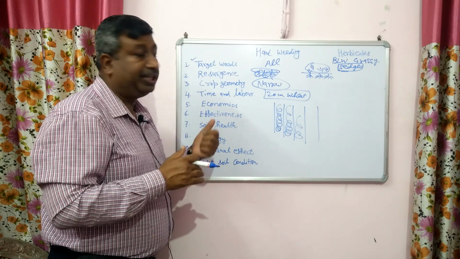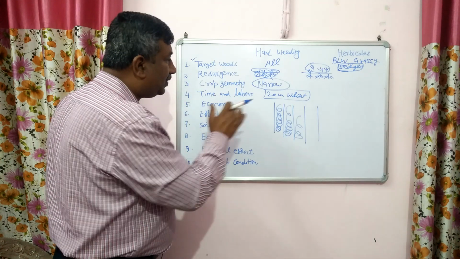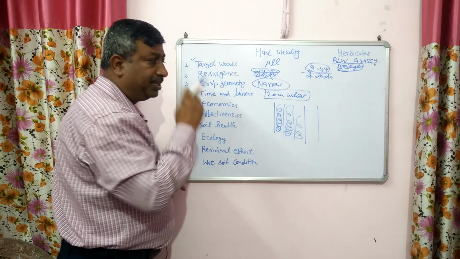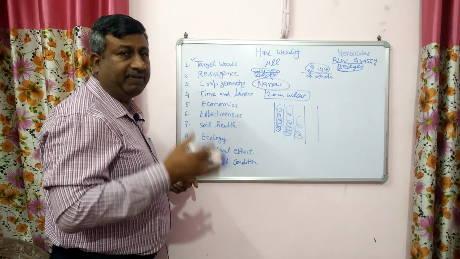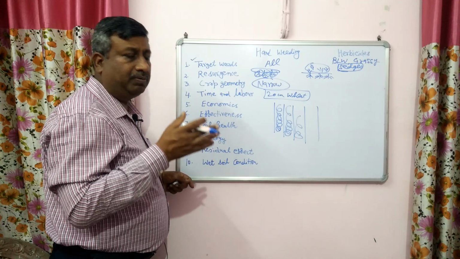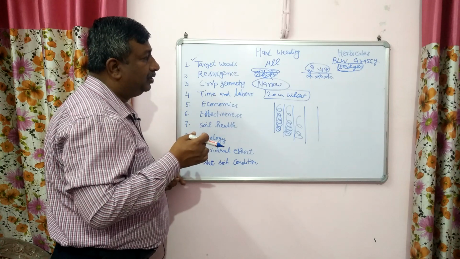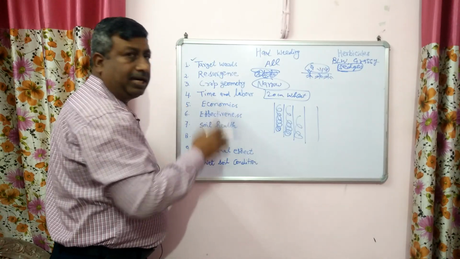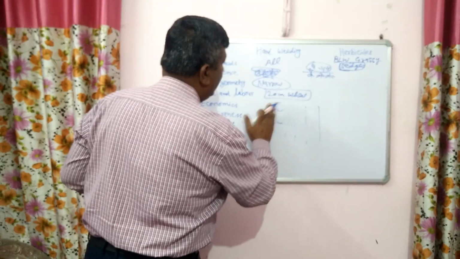So this is the limitation, or we can say constraint, of hand weeding, that it cannot be performed in narrow spacing crops, for example wheat. If it is less than 45 centimeter, then it becomes difficult. Even 30 centimeter is difficult, and wheat is a good example. It is narrow spaced. Then, involvement of time and labor.